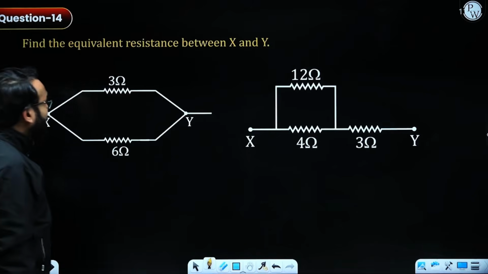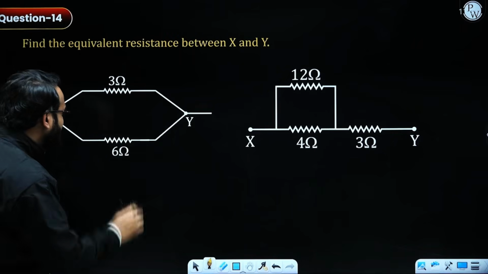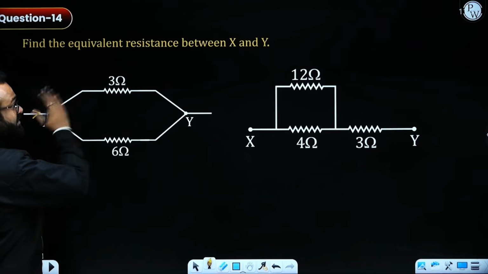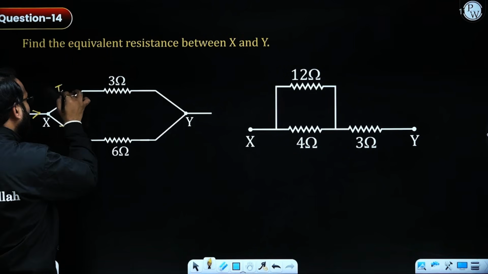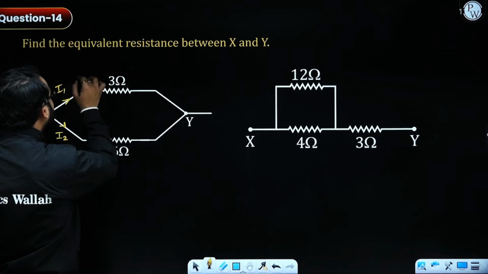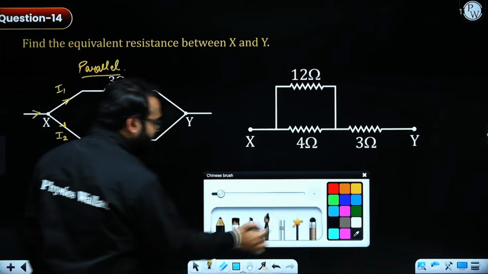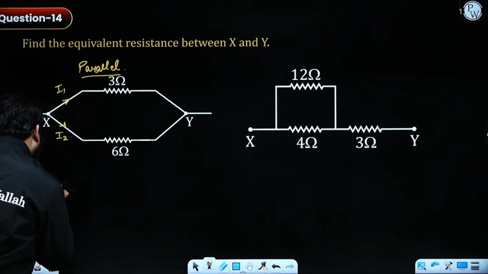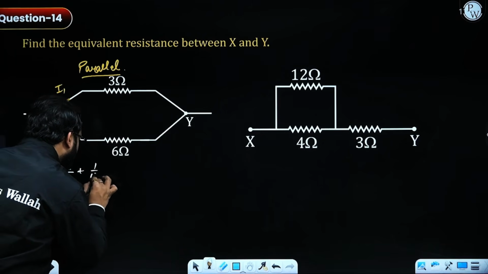Fine. Moving ahead, we need to calculate the value of equivalent resistance in such a condition. So let's proceed. We can see that the current has been divided across XY. Let's consider the two currents being divided, I1 and I2 over here. So it is a parallel combination. For the parallel combination, I put the formula 1 by R equivalent equals 1 by R1 plus 1 by R2.